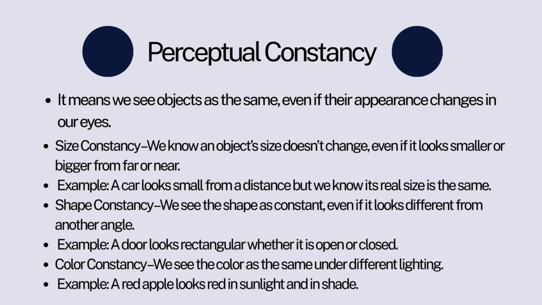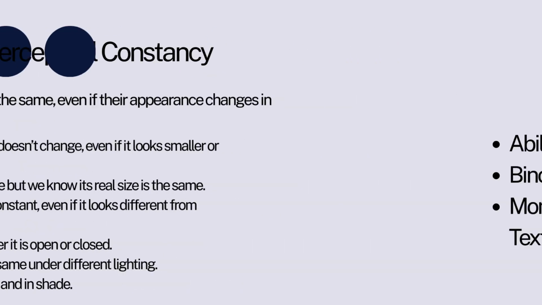Size constancy: we know an object's size doesn't change, even if it looks smaller or bigger from far or near. Example: a car looks small from a distance, but we know its real size is the same. Shape constancy: we see the shape as constant, even if it looks different from another angle. Example: a door looks rectangular whether it is open or closed. Color constancy: we see the color as the same under different lighting. Example: a red apple looks red in sunlight and in shade.